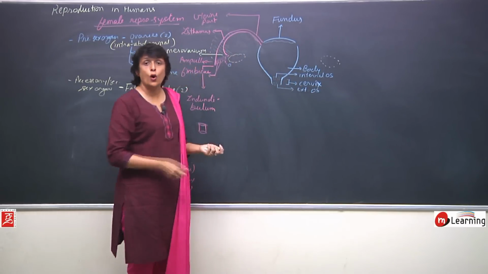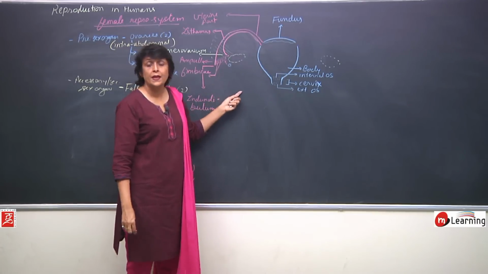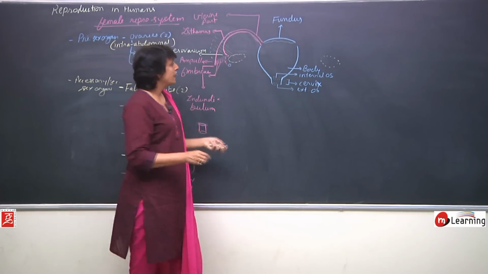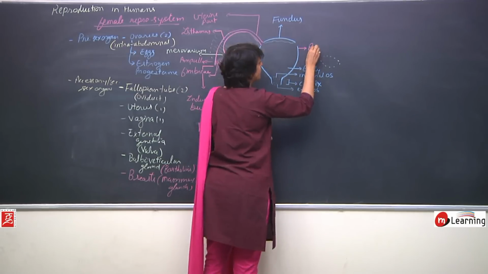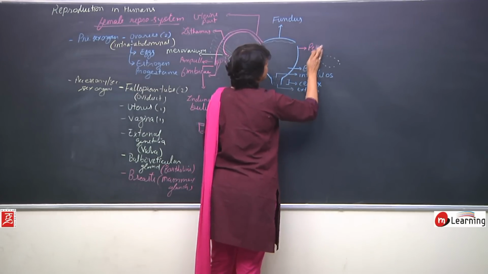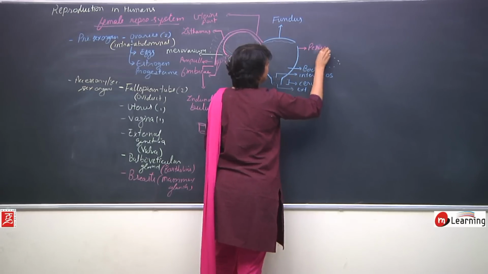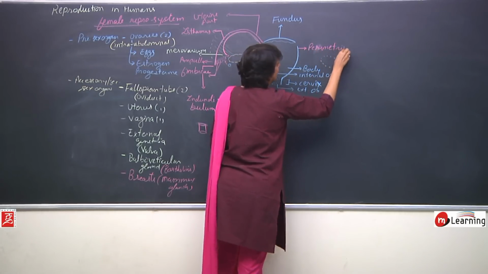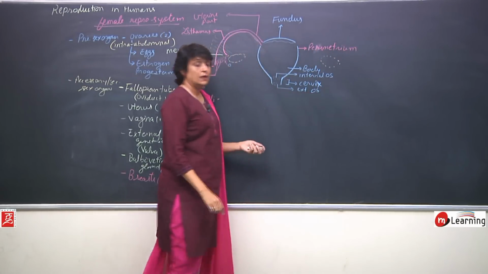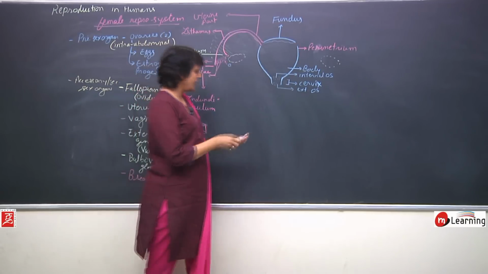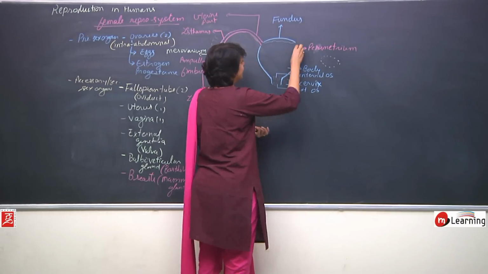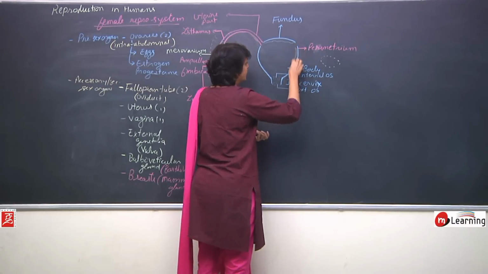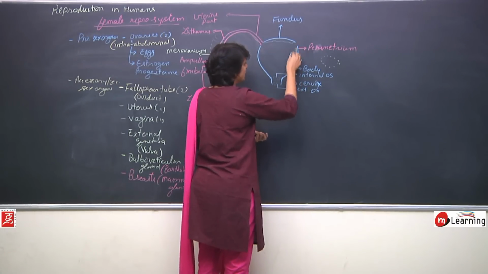Now, coming to the wall of the uterus, there are 3 layers. The outermost is called perimetrium, a tough membrane. Then the next layer is of smooth muscles.